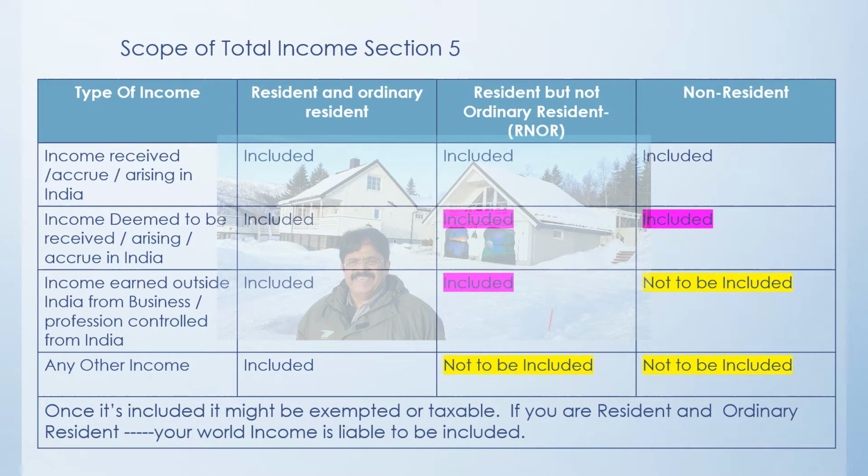Once it is included, it doesn't mean he has to pay the tax, because there is a probability that he may get certain exemptions, or it may be tax-free income. But if you are a resident and ordinarily resident, you have to pay the tax on world income.